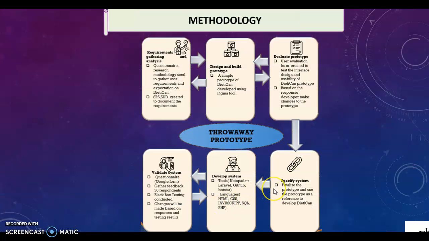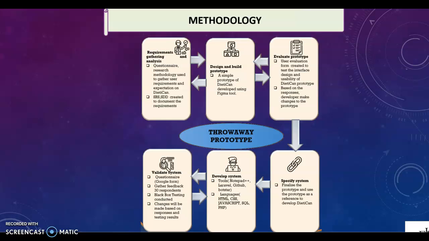The methodology used to develop Dietitian is throwaway prototype, where there are 6 phases. The first step is requirement gathering and analysis, where questionnaire research methodology is used to gather requirements, and based on the requirements, they are documented in the form of SRS and SDD documents.